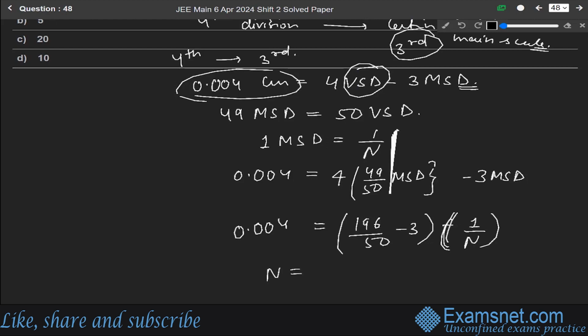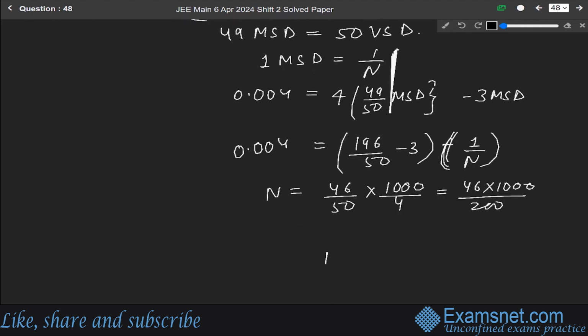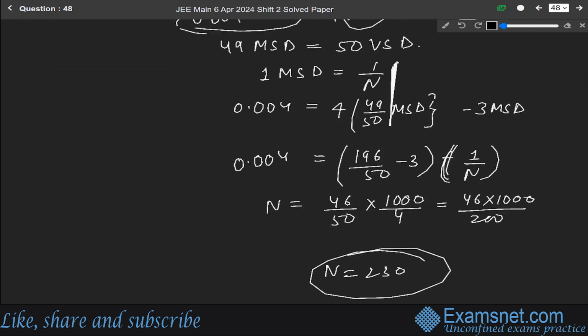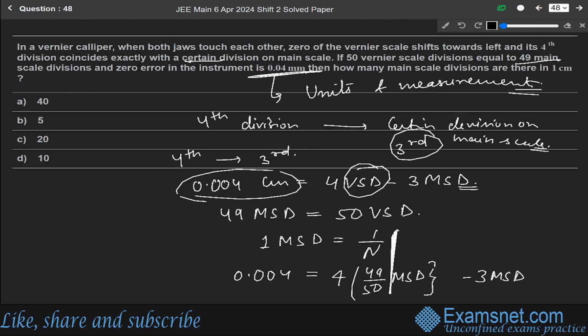n is equal to 46 over 50 into 1000 over 4. It becomes 46 into 1000 over 200. So we get n is equal to 230. This is the final result: n is equal to 230. Not given in the options. n must be 230.